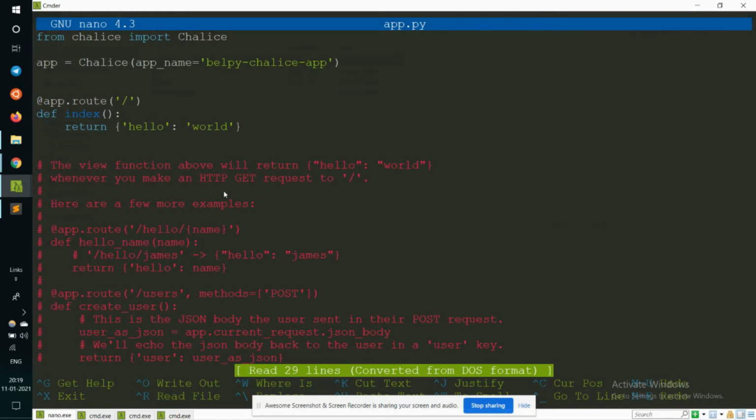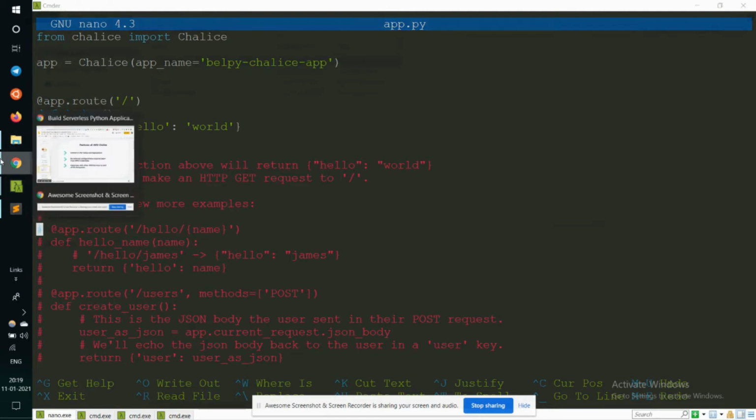The decorators here simply wrap the functions, which makes it easy to write the code logic by breaking it down into separate routes. For now, our application is simply serving a JSON message, which is hello world. There are a few more examples that you can take a look at, and we will see how we can implement another route once we start testing it locally and deploy it. So let's move ahead.